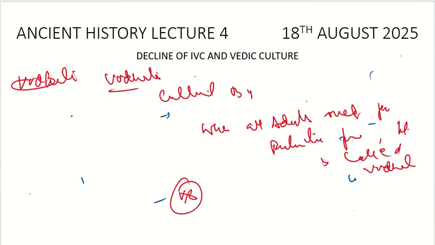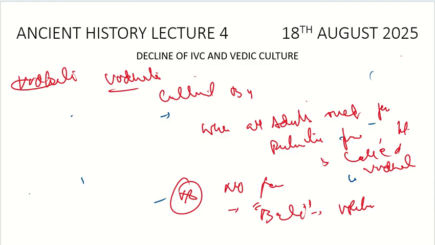Was there any taxation? There was no taxation in the early Vedic age, but people used to give voluntary gifts to the Rajan, which is called Bali. It was a voluntary gift given to the Rajan. Maybe the Rajan would have done something great, and on that basis it was given to them. Otherwise, there was no permanent taxation.